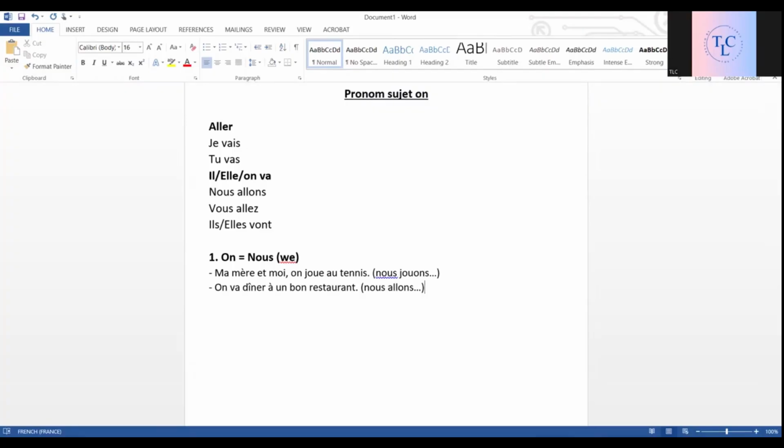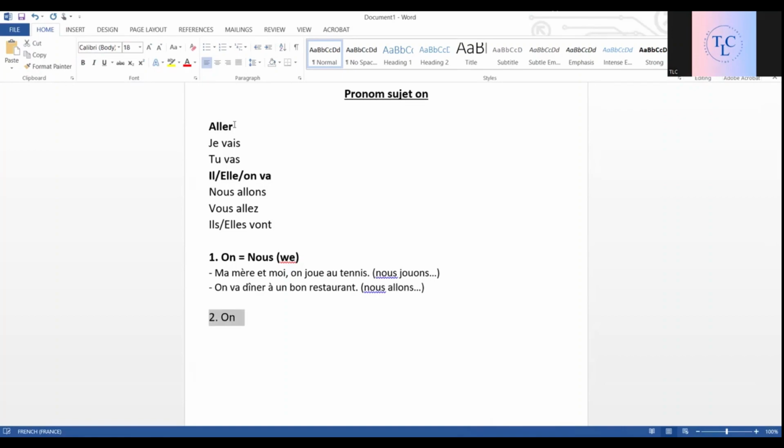So this use is mainly for speaking. Okay, we use on more while speaking. Okay, it is because it is shorter. The conjugation of on is also shorter. You can see nous allons and on va. If you compare, on va is quick. Okay, if you have to speak, you can frame a sentence more easily, more quickly. Okay, so that's what on is about. The first use, on is like nous.